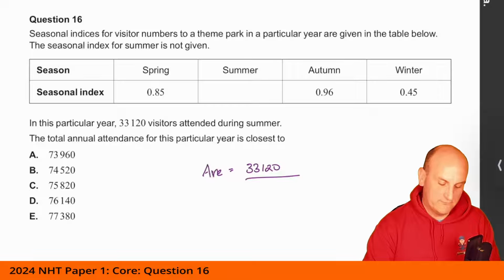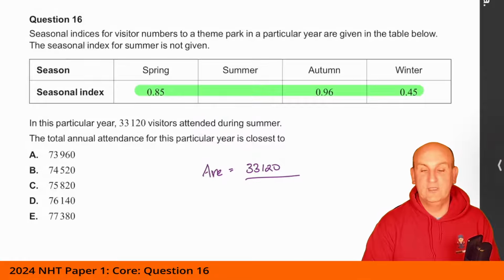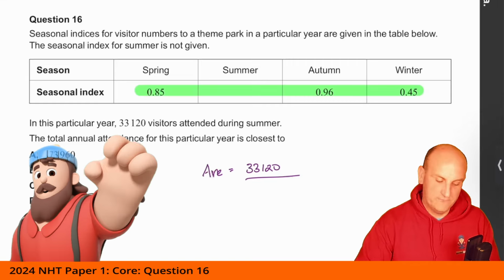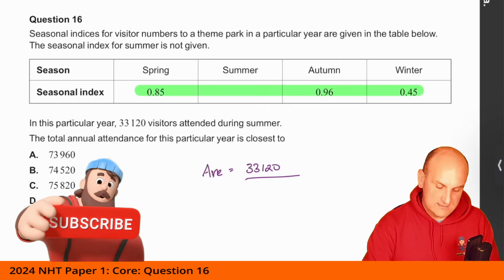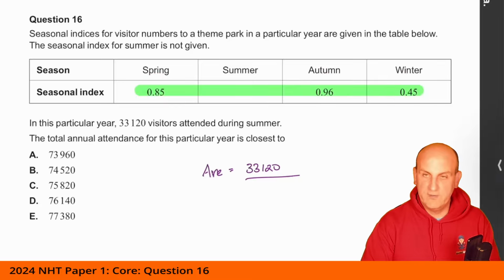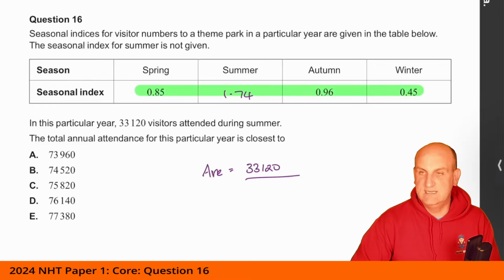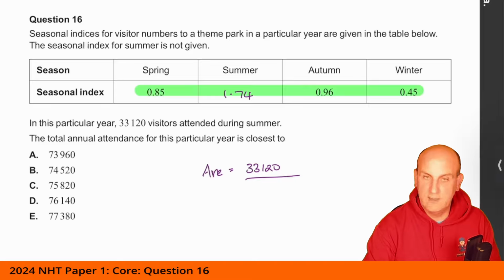Well, what do we know? We've got 4 different values here, and we know that all of those values must add to give me 4. So if I was to do 0.85 plus 0.96 plus 0.45 and take those away from 4, what I actually get is 1.74. Right, so there are my seasonal indices. I'm just going to check that. 4 minus 0.85 minus 0.96 minus 0.45 gives me 1.74, and there we go.